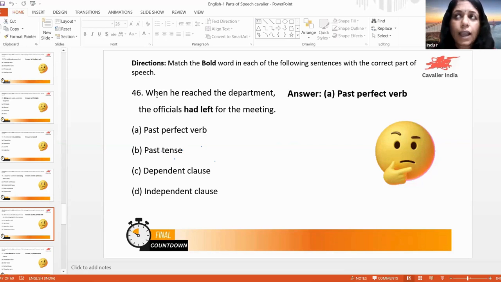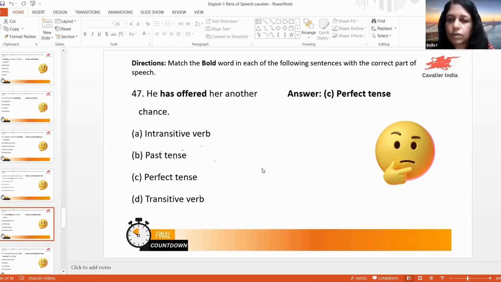When he reached, here when, subordinate conjunction. He is the subject. Reached is the verb. Reached where? The department. Department is a noun. Officials is the subject there. Had left. No, has, have, had. Along with that, if you write the third form of the verb, it is a perfect tense. So perfect tense in a rule on has, have, had plus the third form of the verb, that is a past participle. But then it is perfect tense. Had ആയതുകൊണ്ട് past perfect. If it was has, then it is a present perfect. Had left. For the meeting, for our preposition on a meeting is the noun there.